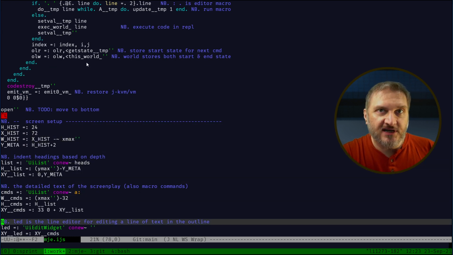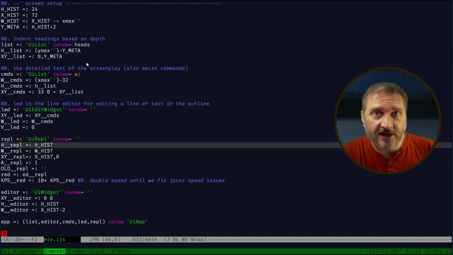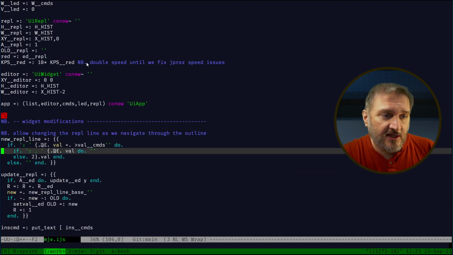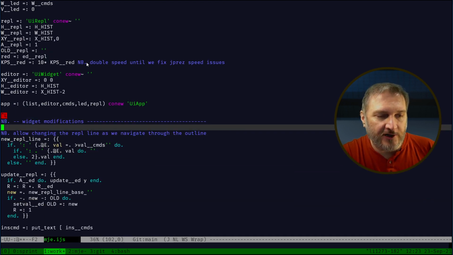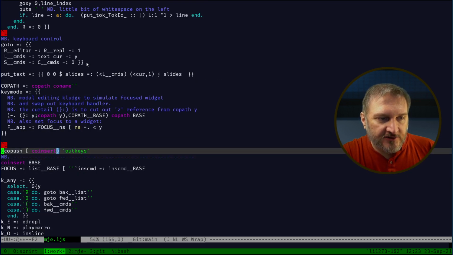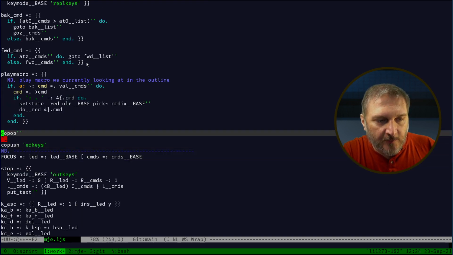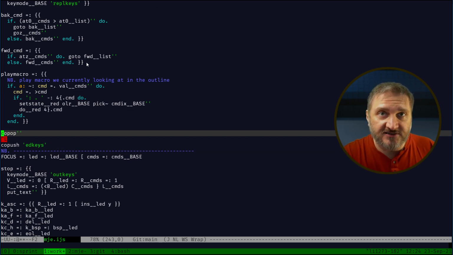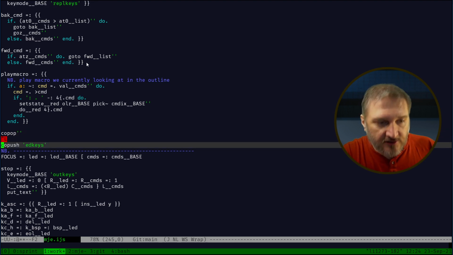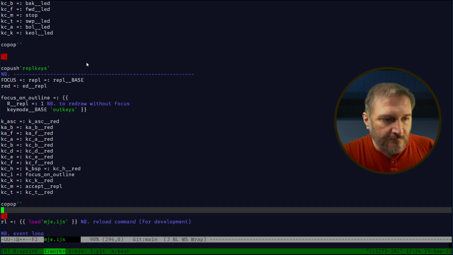But the idea was, if you're using objects, you don't necessarily know that you're in the base locale. And in fact, maybe it's not a good idea to assume that. So rather than having an explicit name for where you're at, I use co-push and co-pop to just pop wherever you are onto a stack. And that way I don't have to say, when I'm done talking about the outliner keys, which is down here, I say co-pop. I don't have to say go back to base because it might not be base. I might not have started at base. This says go back to wherever you used to be. And then we can go into the editor keys and same thing for the REPL keys. So that was just intuitive to me as a way to make this independent of the base locale, the namespace. So that way you would be able to run this code at any namespace and it would have the same behavior.